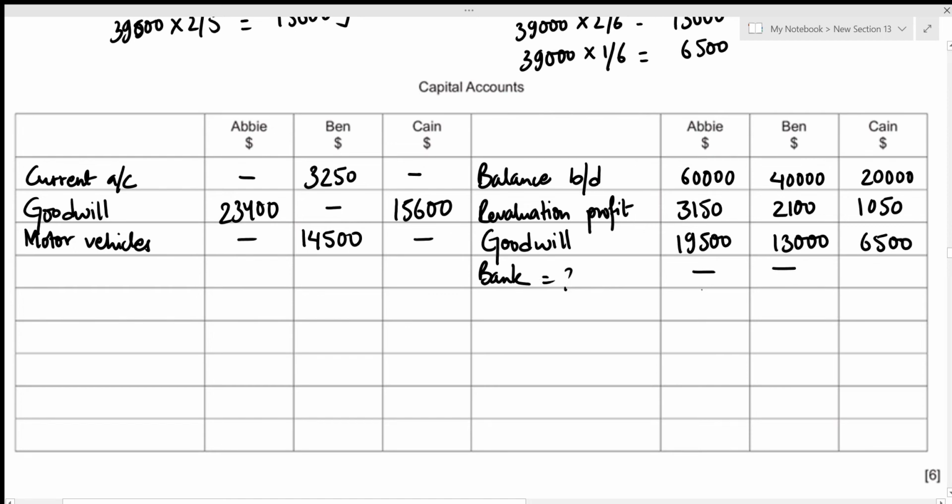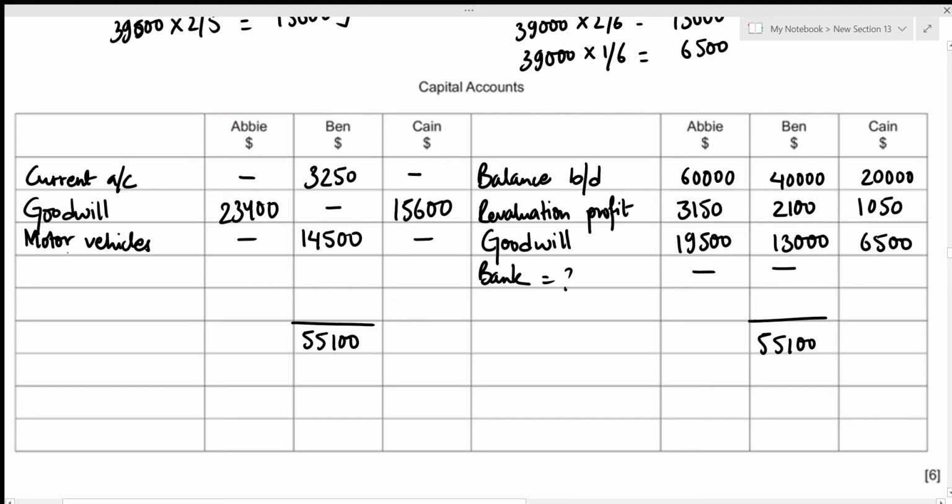All right, this concludes all of our information, so we can figure out the total. Let's do that for Ben first, because we know that the closing balance, or the amount that is owed to Ben by the business, is to be recorded as a short-term loan to the partnership. So let's figure out the total for the credit side. That's 40,000 plus 2,100 plus 13,000, which is 55,100. That's going to be the same for the debit side.